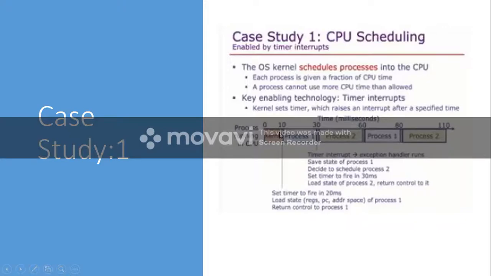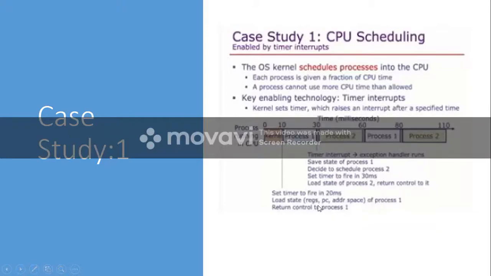Then there are two processes, so the kernel understands this and gives control to process 1. Process 1 will execute for 20 milliseconds; the kernel sets the timer for process 1 for 20 milliseconds. But before doing this, it loads the registers, PC, and address space of process 1.